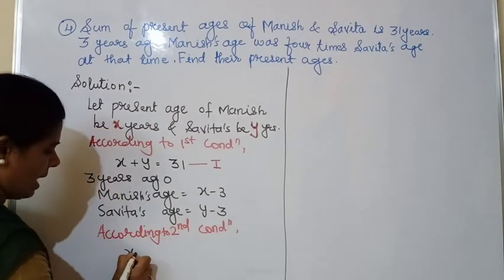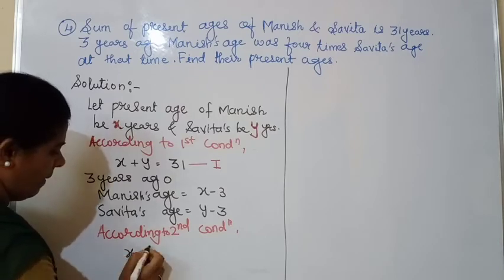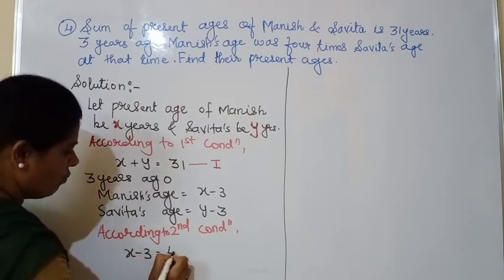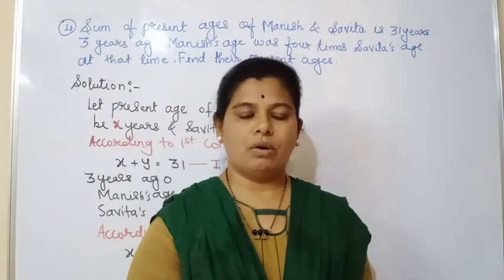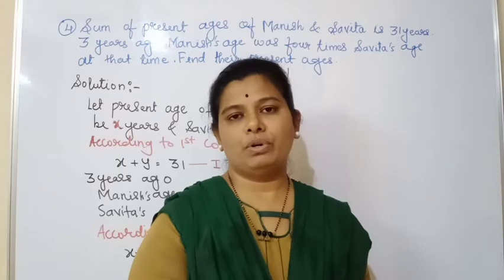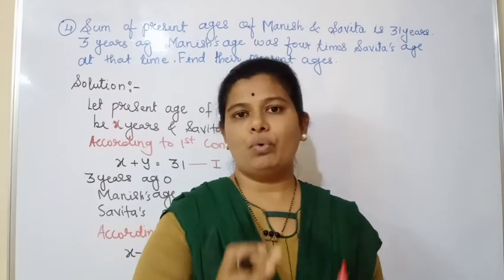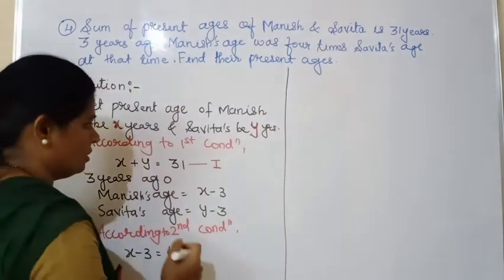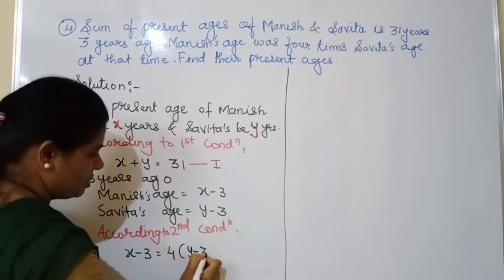That was X minus 3. Okay, X minus 3 is equal to 4 times. 4 times means you have to do the multiplication. Always keep in mind, I have told you before also. Times means we have to do multiplication. 4 times means 4 into Savita's age. Savita's age 3 years ago was Y minus 3.